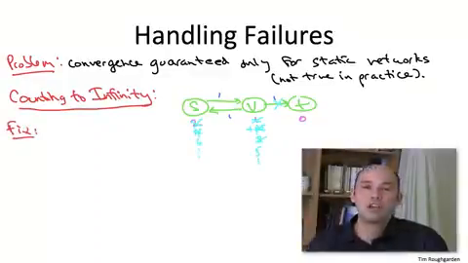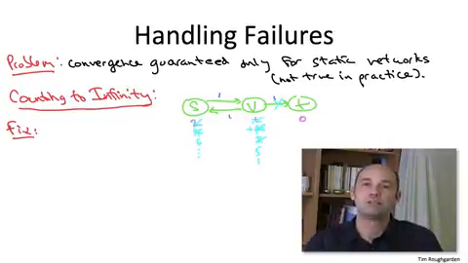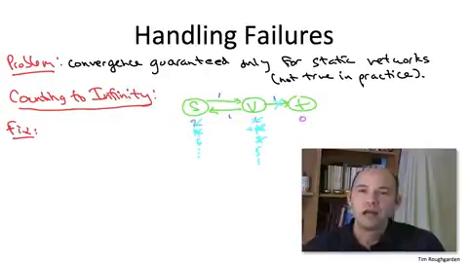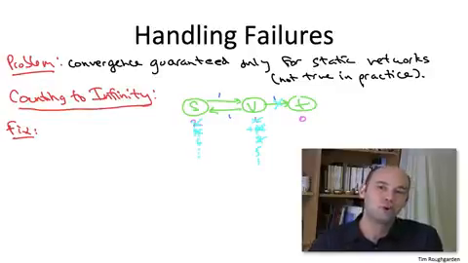So failures cause problems for the convergence of distributed shortest path routing protocols. Not just the counting to infinity problem, there are others as well. And this is a tough issue. Much blood and ink has been spilled over the relative merits of different possible solutions for dealing with failures. Back in the 1980s, people were largely proposing sort of hacks to the basic protocol. I will give them credit. They had some pretty ridiculous and fun names for their hacks, like Split Horizon with Poison Reverse. But what eventually people converged on is moving from these so-called distance vector protocols to what are called path vector protocols.